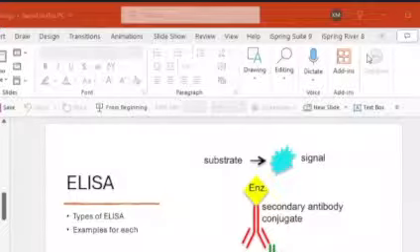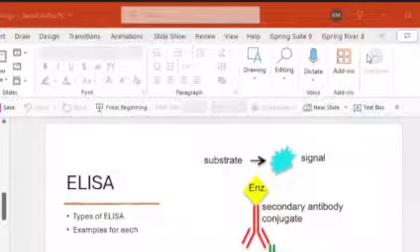For example, when C1, so you have the C1, after that comes the C4 in classical pathway. So the C1 and C4 together, they will catalyze the next step, that is converting or activating the C2 of the pathway. Okay, so the preceding steps will act as catalyst for the subsequent steps.